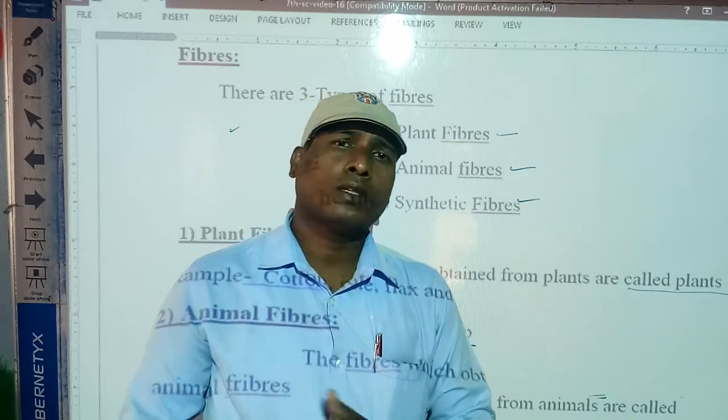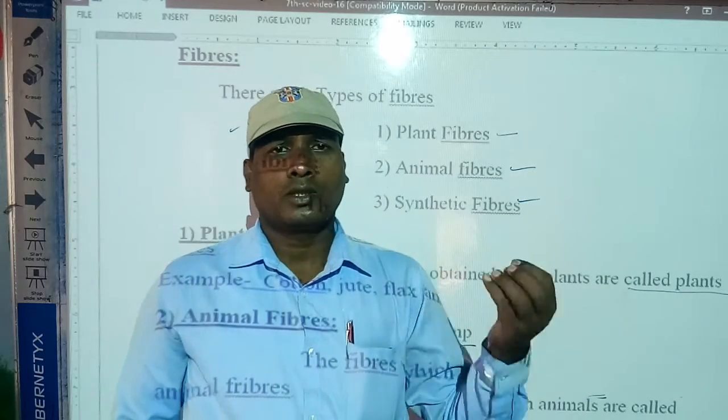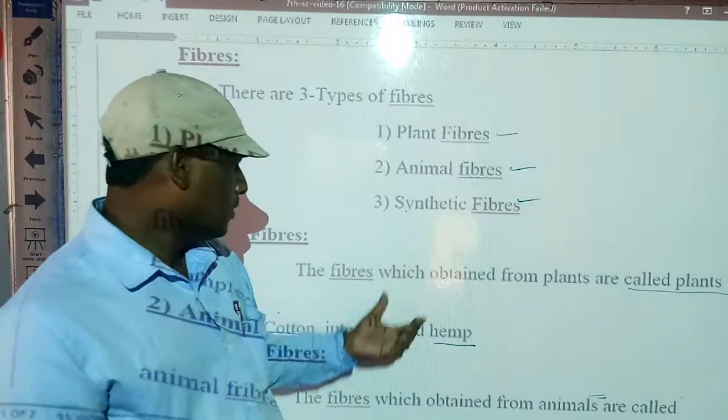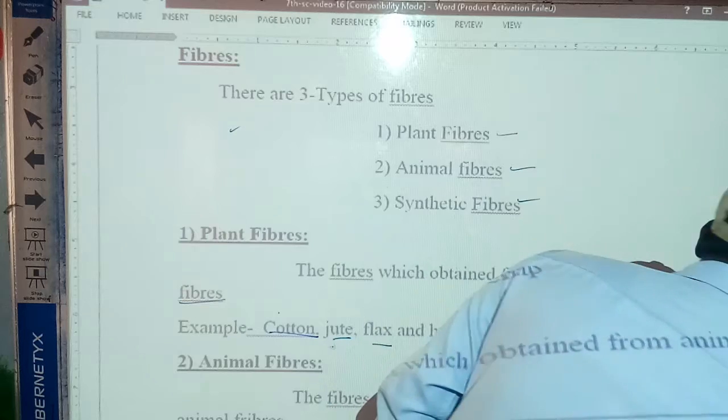How is it made? By cotton fiber, and the cotton is obtained from the cotton plant. So these are plant fibers. This is generally what we discuss about plant fibers. Next we will discuss animal fibers. What is that?